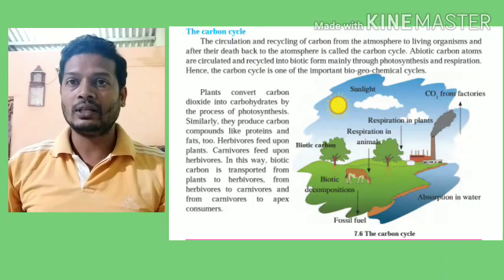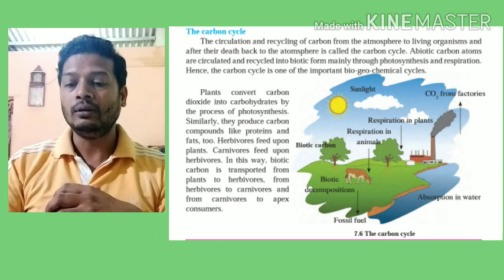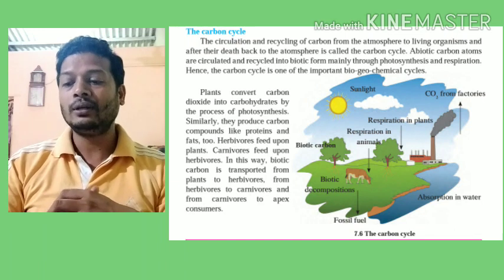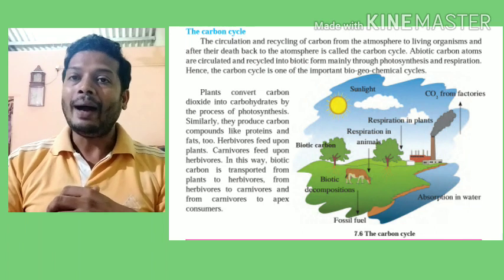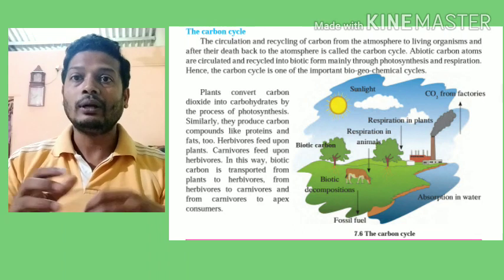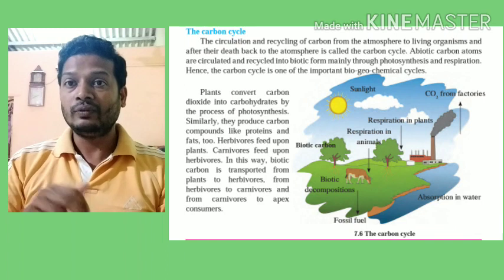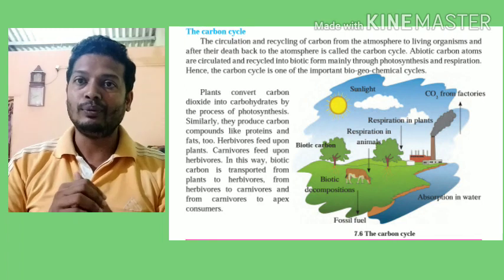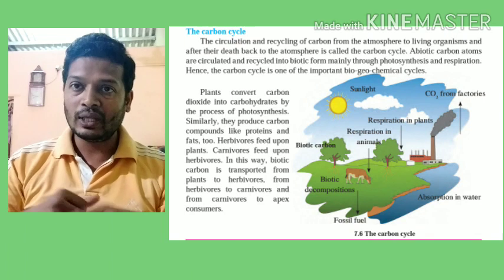The paragraph itself states that the circulation and recycling of carbon from the atmosphere to living organisms, and after their death back into the atmosphere, is called the carbon cycle. Now carbon moves from living to non-living, and non-living to living. Now we are going to discuss in detail how this carbon moves. I already gave you an example of carbon earlier also. Same thing we'll discuss in detail.